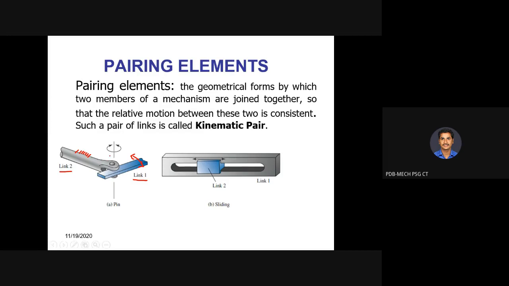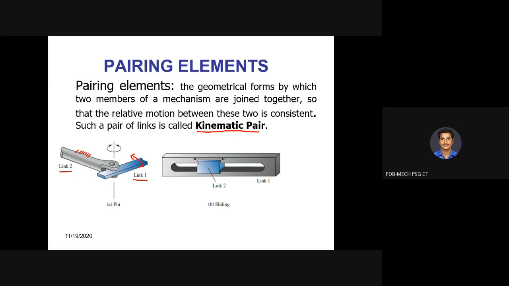Okay, so we are having relative motion between these two. That is the main important thing. Between the two links, we should have relative motion. One can rotate with respect to the other, or partially rotate, or reciprocate, something like that. If it is like that, that is called a pair. In kinematics point of view, we simply call it a kinematic pair.